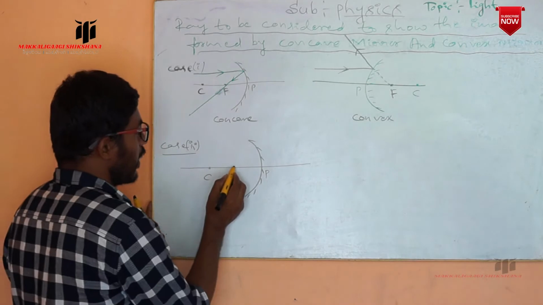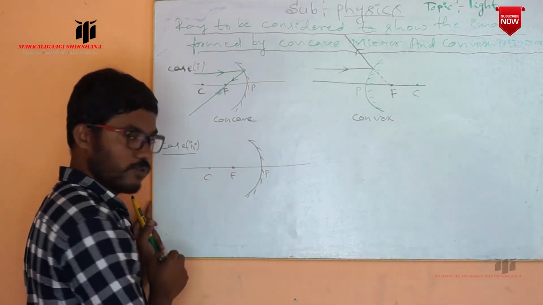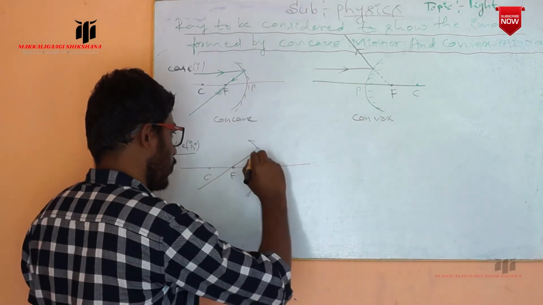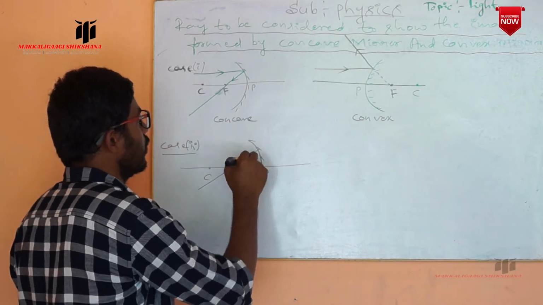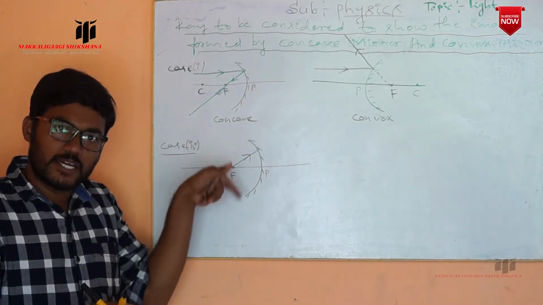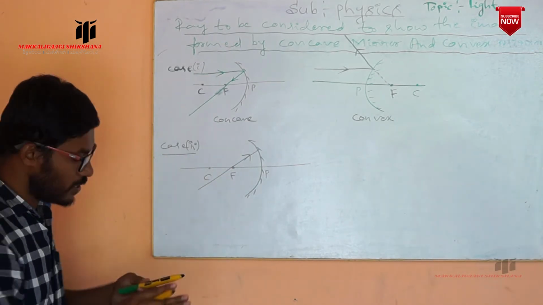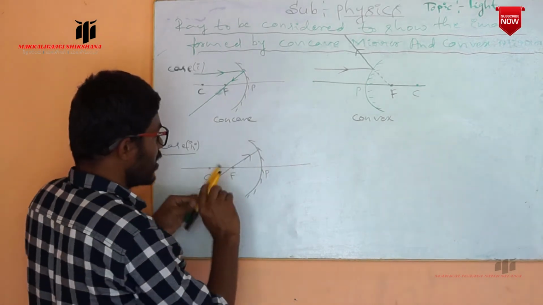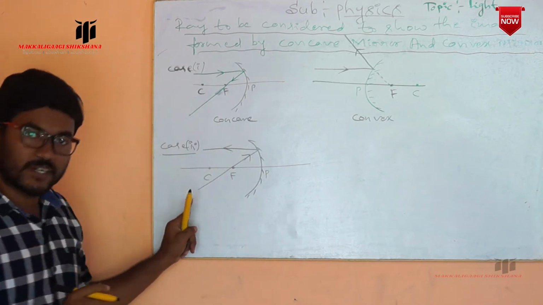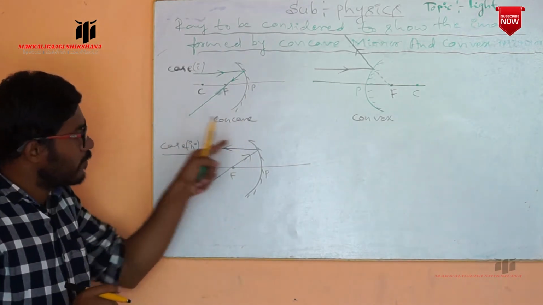Suppose the ray of light is coming from the focus, now this is the focus, and is incident on the concave mirror. After the reflection, the reflected ray moves parallel to the principal axis.